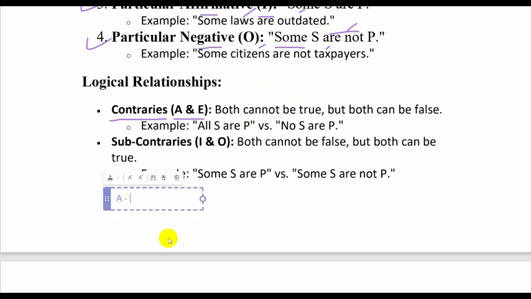So A stands for all and E proposition stands for no.